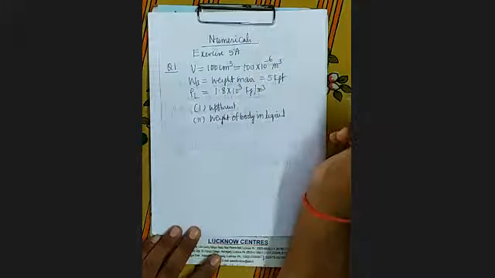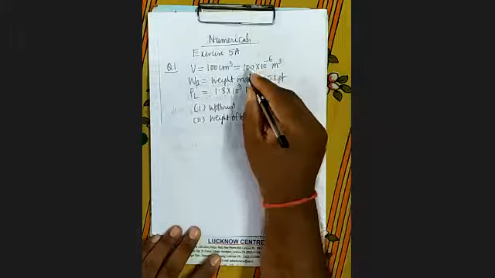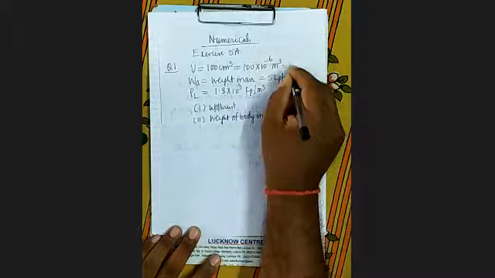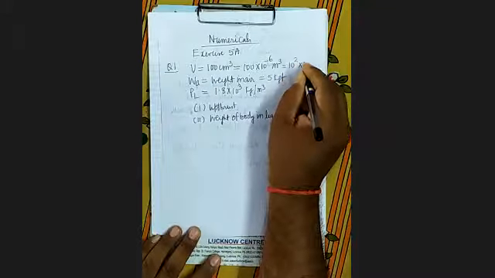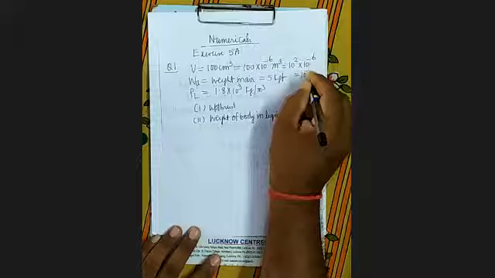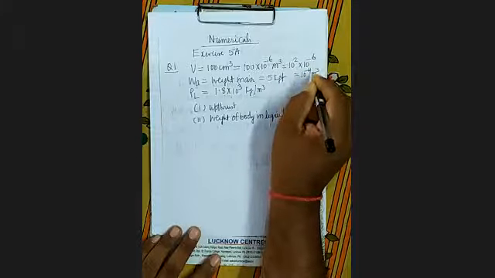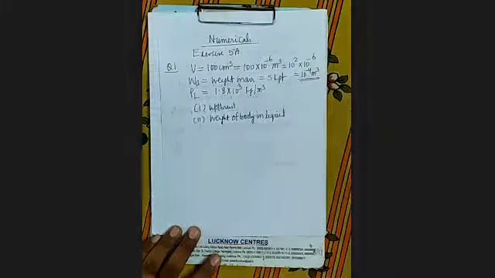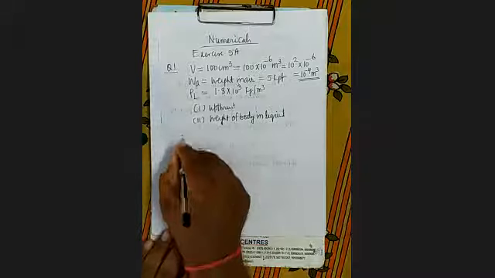It's clear? Now here 100 means 10 to the power 2 into 10 to the power minus 6. That is 10 to the power minus 4 meter cube will be the volume. Now, what is the formula of upthrust?